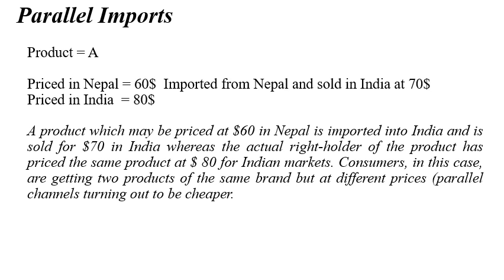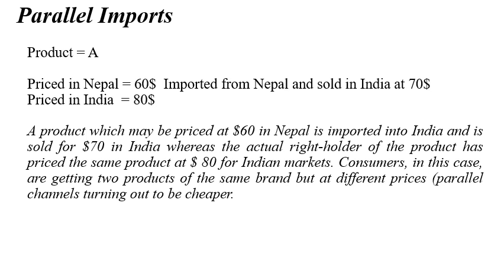A product A is priced at $60 in Nepal, right? And due to certain different taxation regimes or various factors being involved, there is a difference between the price that is there in Nepal and that is there in India, right? So due to market trends, subsidies, or different taxation regimes, that particular product is placed at $60 in Nepal, and the same product is placed at $80 in India.